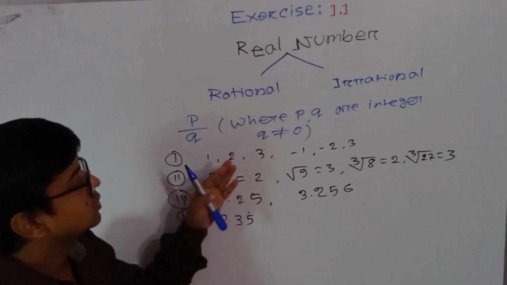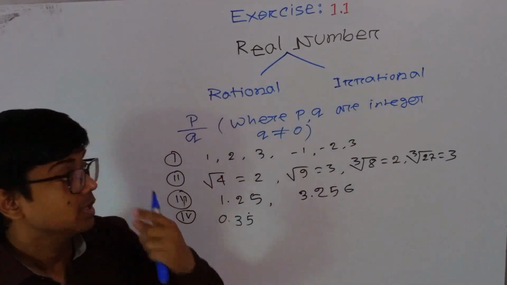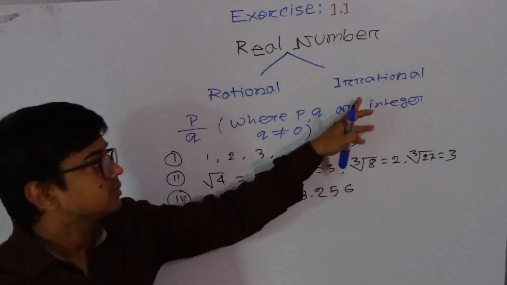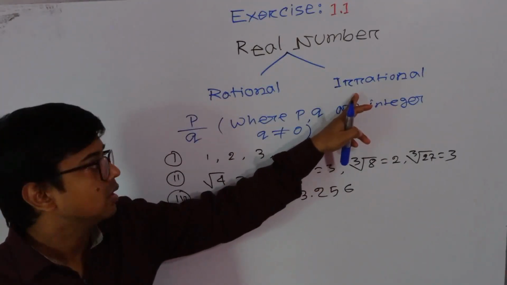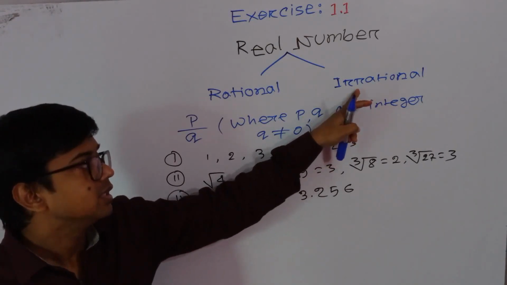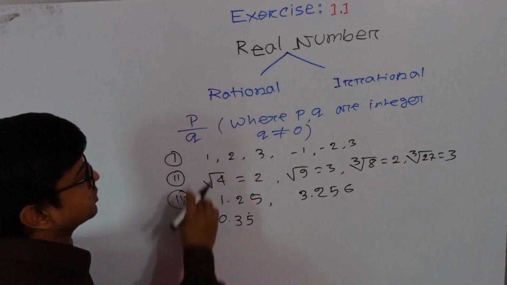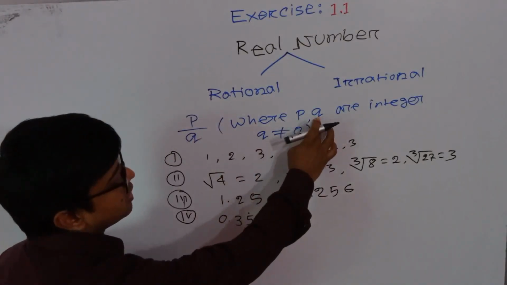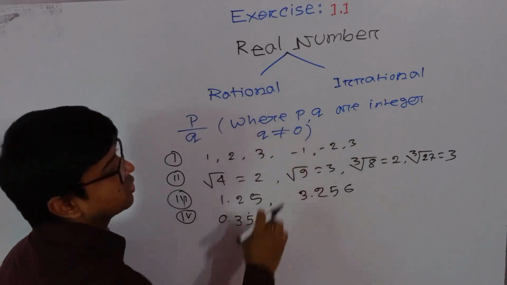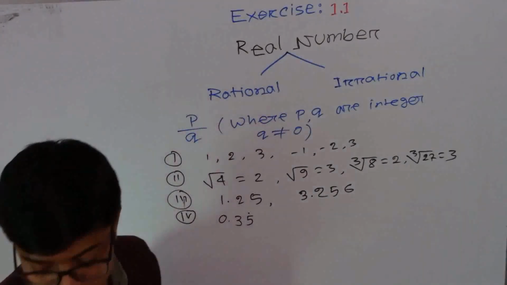Now irrational number. What is an irrational number? The numbers which cannot be written in the form p by q, where p, q are integers and q not equal to 0, are called irrational numbers.